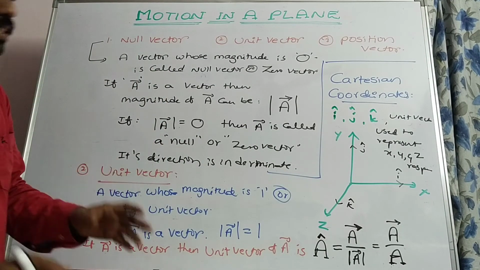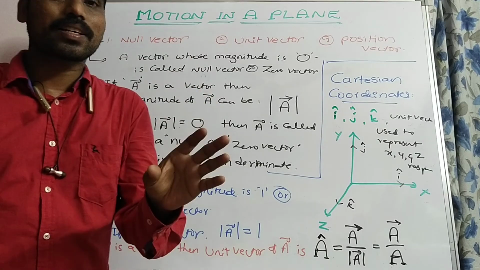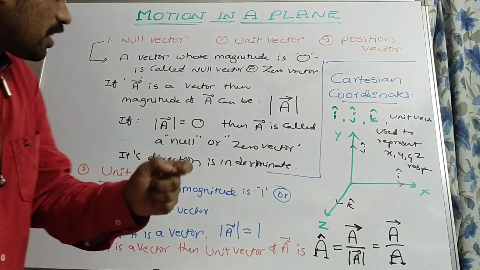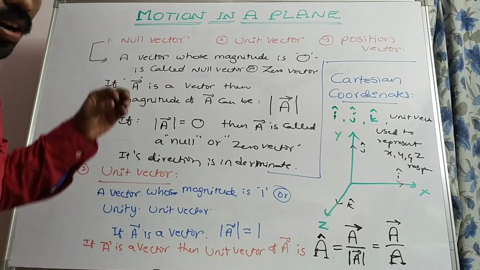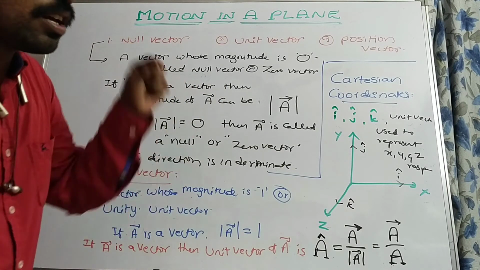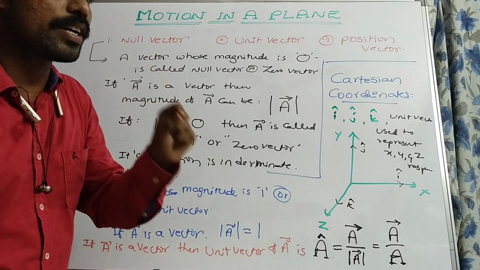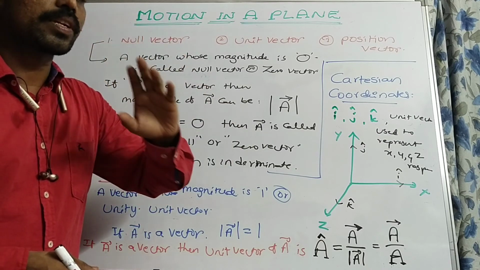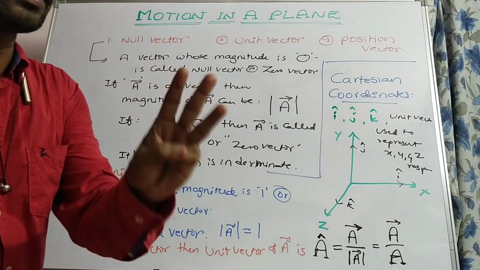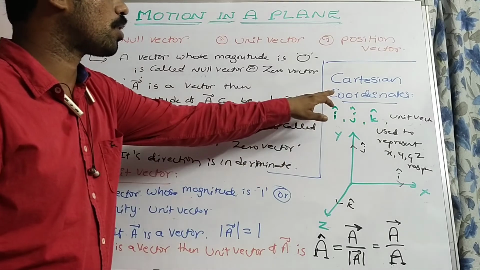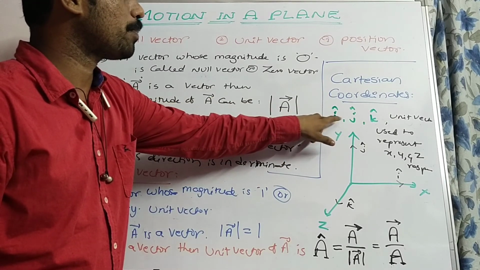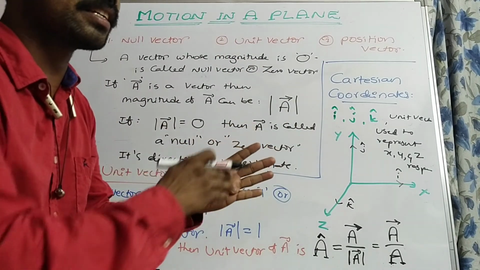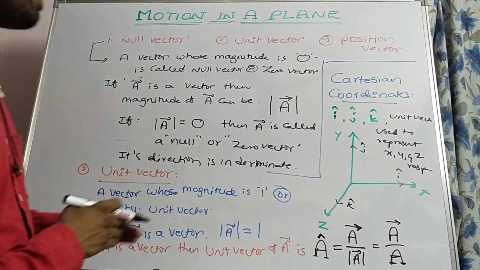So we came to know about the null vector, which is a vector whose magnitude is 0 but its direction is indeterminate. But what is the advantage of a unit vector? A unit vector is used to specify or represent the direction. Here we have three types of unit vectors, the so-called Cartesian coordinates I cap, j cap, k cap, which are used to represent the direction of x-axis, y-axis and z-axis respectively.